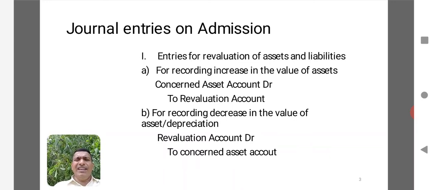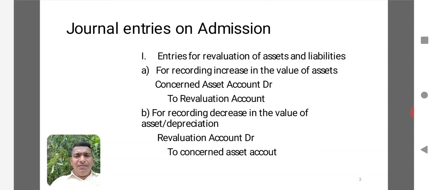Here one point is very clear. The revaluation account has two sides, the debit side and the credit side. If we write any increase in the value of asset on the debit side, any decrease in the value of asset will be recorded on the credit side. It is a very simple point you have to keep in mind. So when there is an increase in the value of asset, the concerned asset will be taken as the debit account because debit what comes in, you can take it as a real account rule. Asset is coming into the revaluation account, so we can take it as the debit item. And when there is a decrease in the value of asset, we can take it as the credit item.